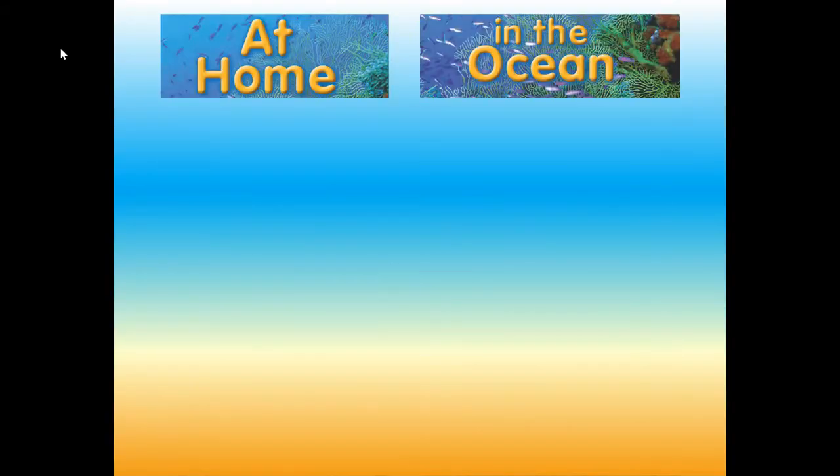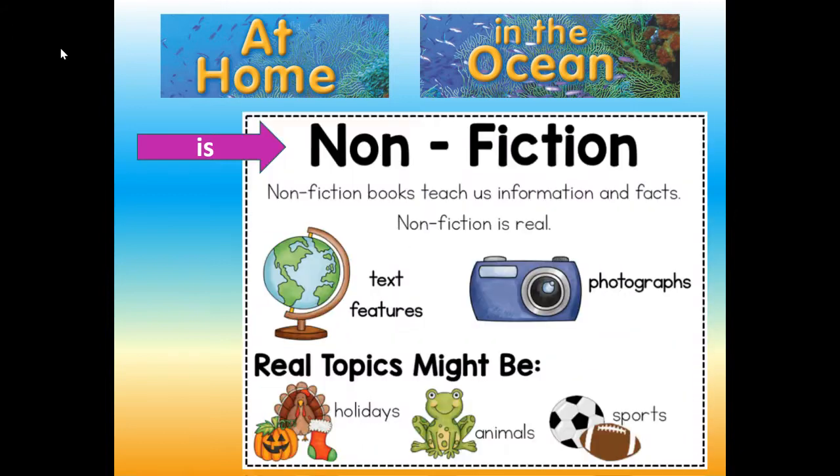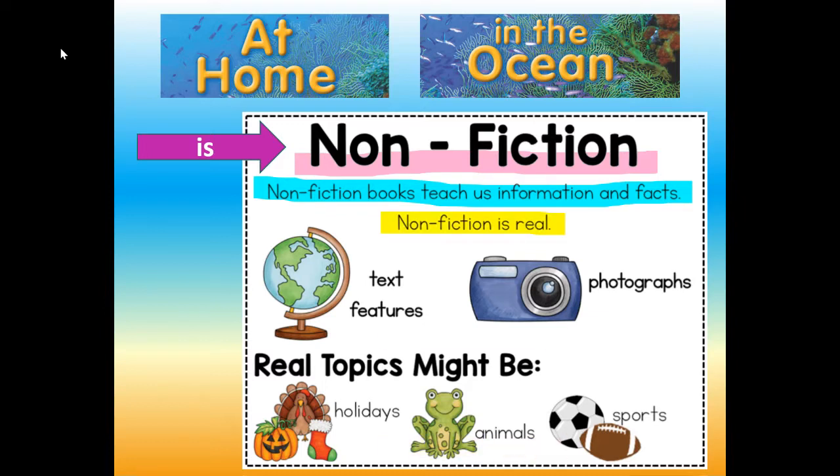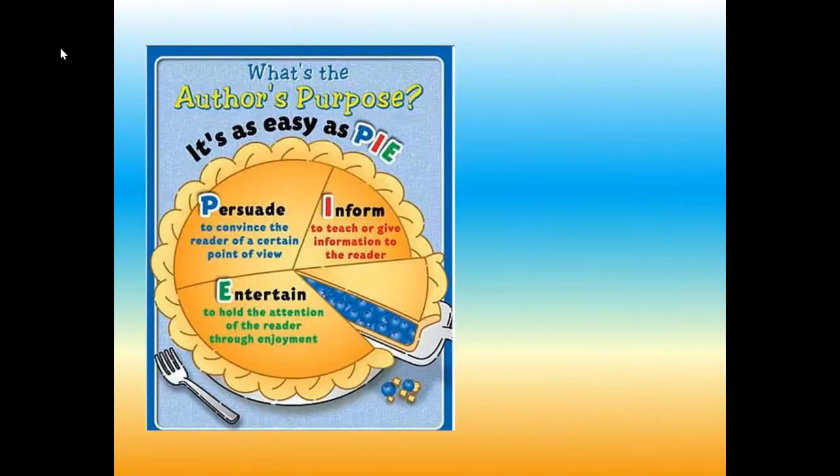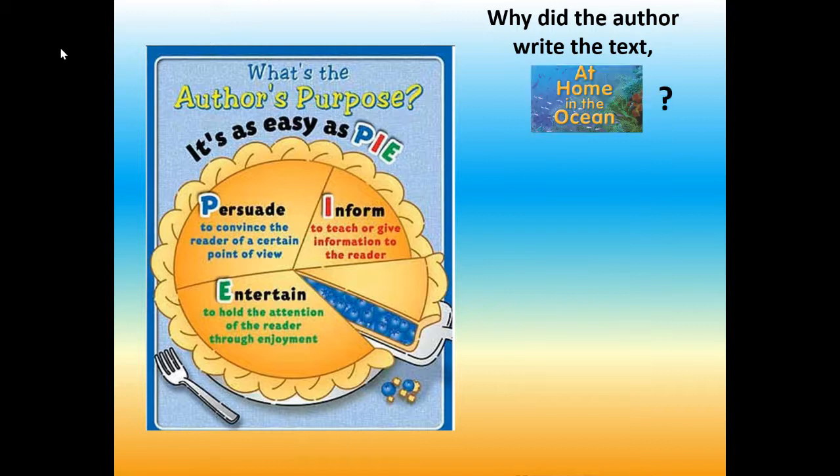So At Home in the Ocean is nonfiction. Nonfiction books teach us information and facts. Nonfiction is real. It has text features and photographs. Real topics might be holidays, animals, and sports. Why did the author write the text At Home in the Ocean? Well, it's as easy as pie, or P-I-E.